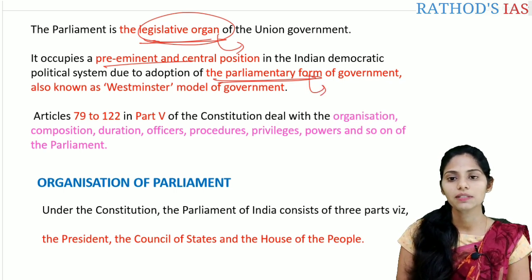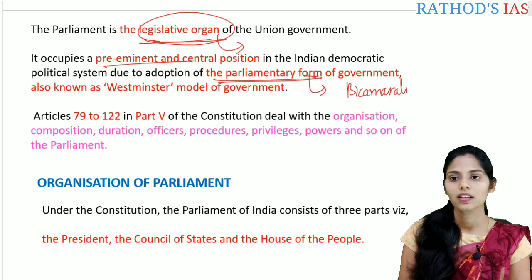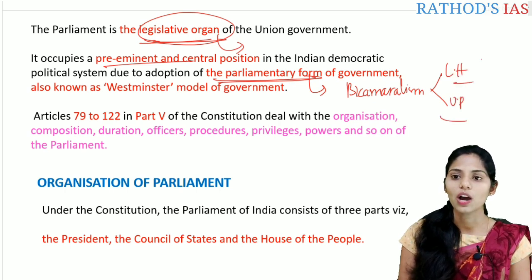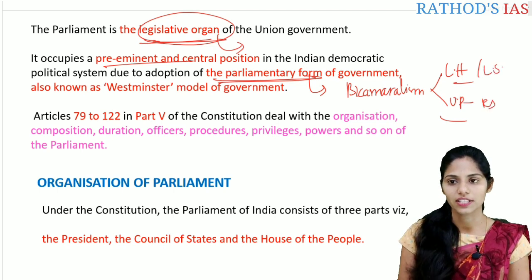The feature is bicameralism. That means the presence of two houses. The lower house is present and also the upper house is present. The lower house is also called Lok Sabha. The upper house is also called Rajya Sabha.